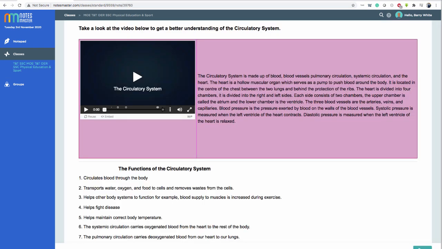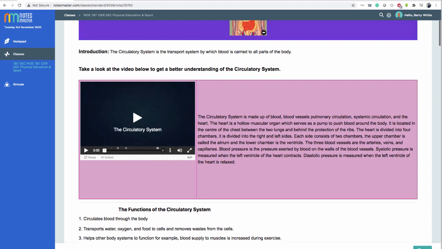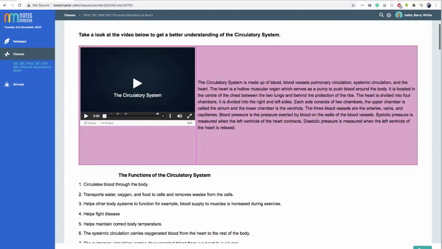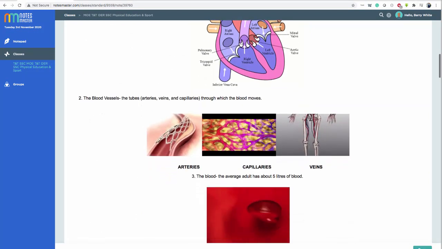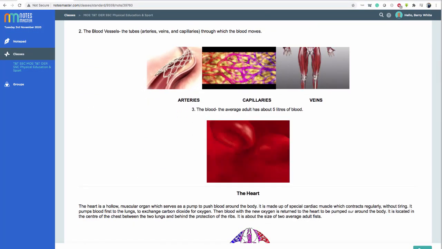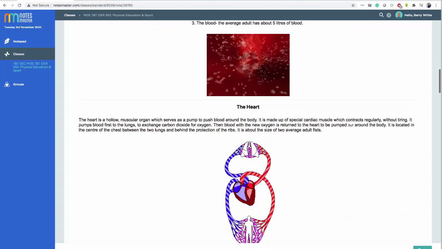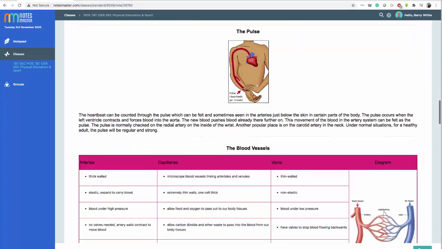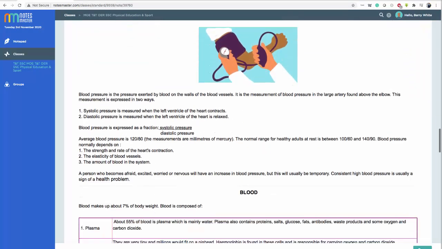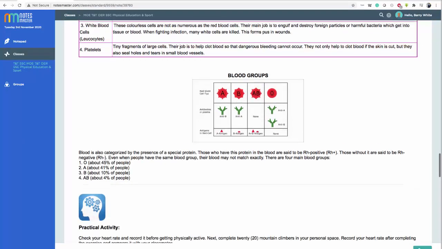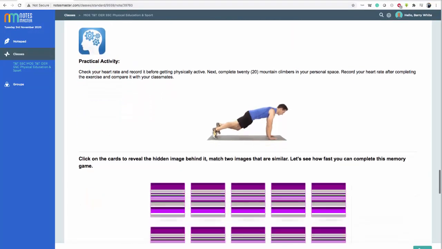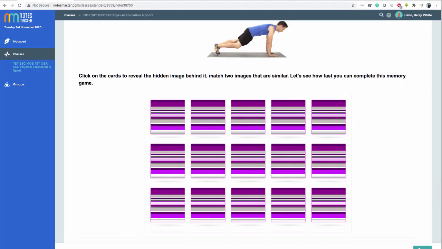Some notes may take a little bit longer to open than others, depending on how big they are, how much content they have, and how many images or animations they have. Some notes are more graphical, have more pictures than others, and some notes have images and animations, whereas others maybe just have a main focus on videos. And this is a little game. Let's see how fast we can complete this memory game. I click on this one. So I need to find cards that match.